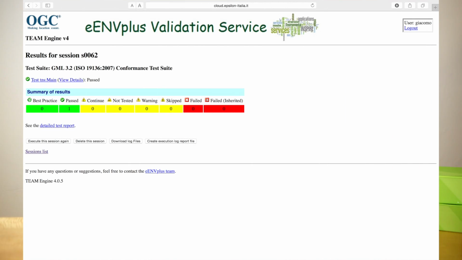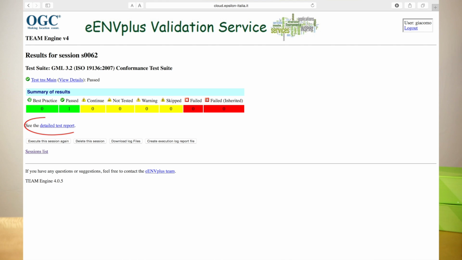But how can we read the results of the validation? A summary of the validation results is provided in a result overview page in which the user can click on the View Details link to visualize the log test file, which contains information related to the number of tests that are passed, skipped or failed, and the description of the errors.